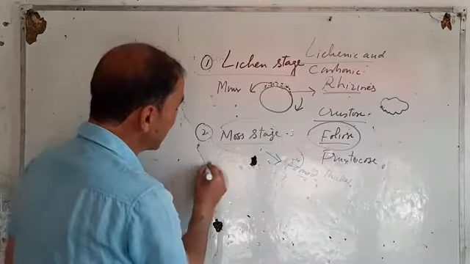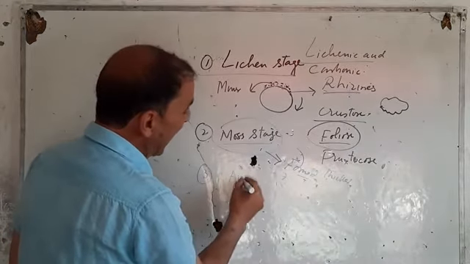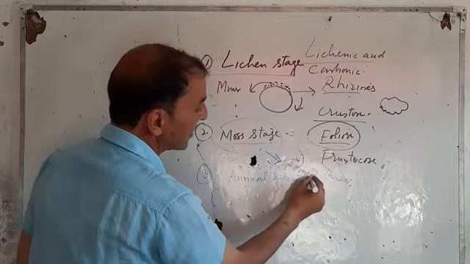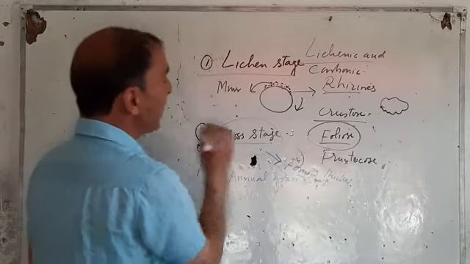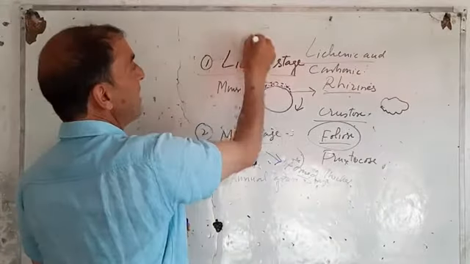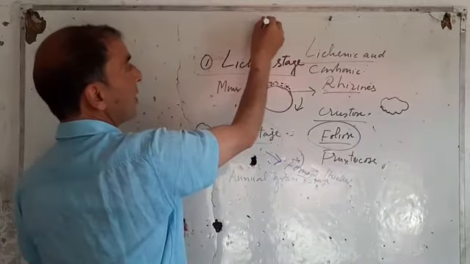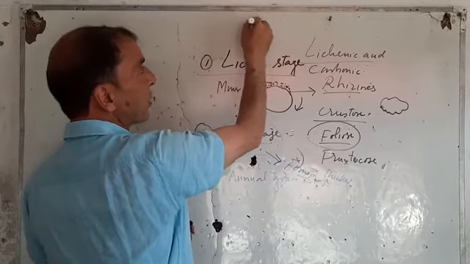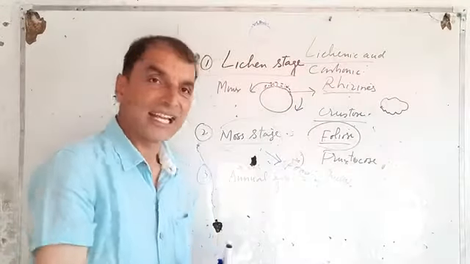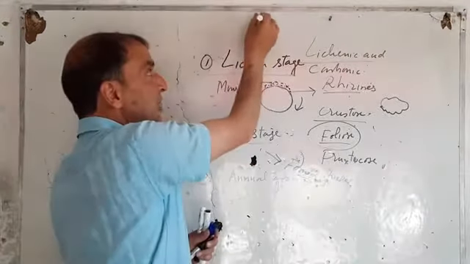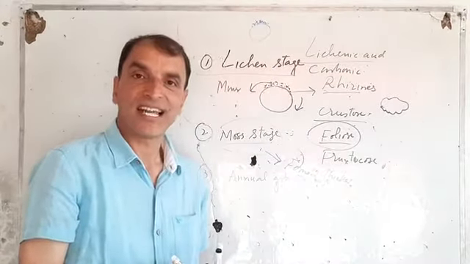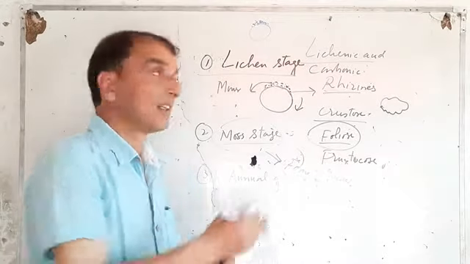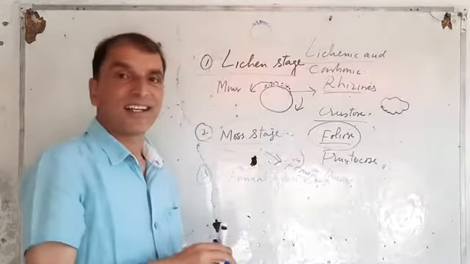Now, we have the third stage, the annual grass stage. Now, in the second stage we have a rock with a bit thicker soil, a bit more fertile, and a bit more humid as compared to the lichen stage.